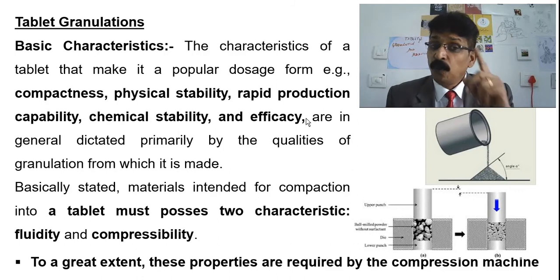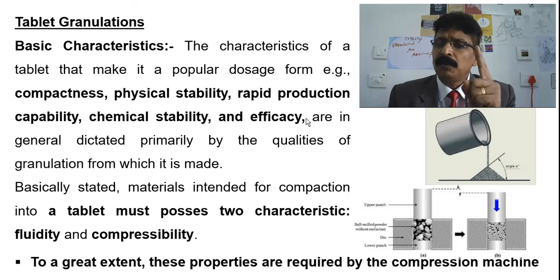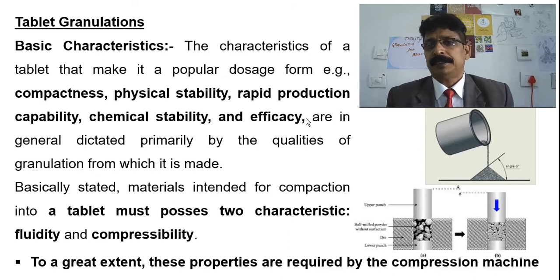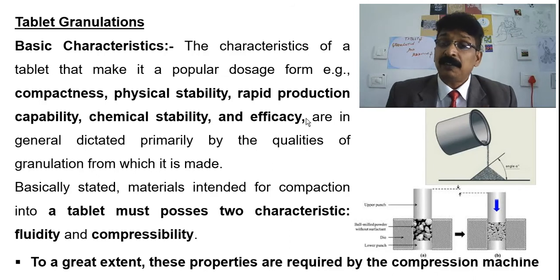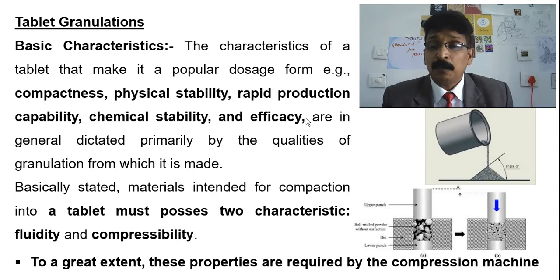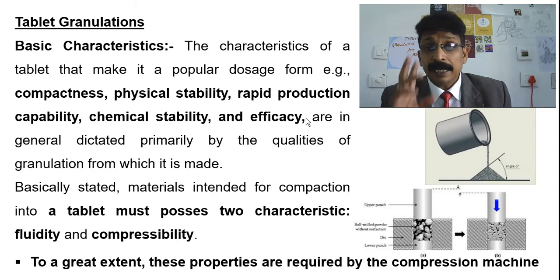One is fluidity and the other is compressibility. You might remember that we discussed this in the compression section itself. We were discussing the advantage of the flow property, which is improved by using a mechanical hopper and feed frame.